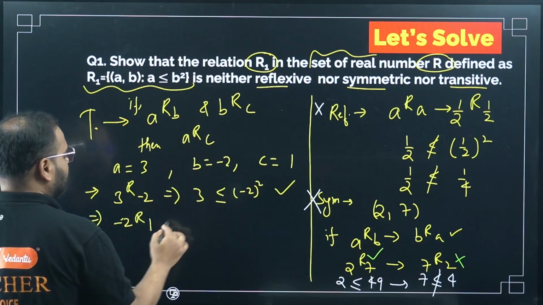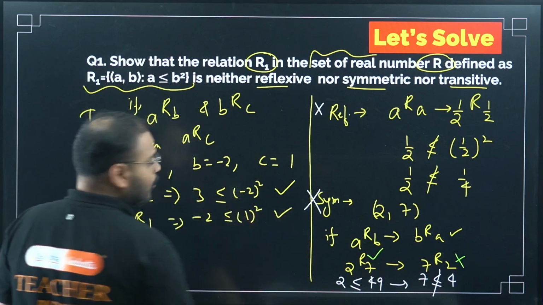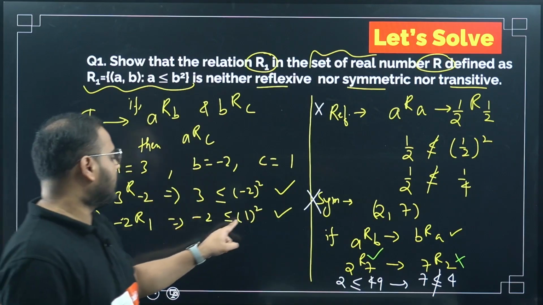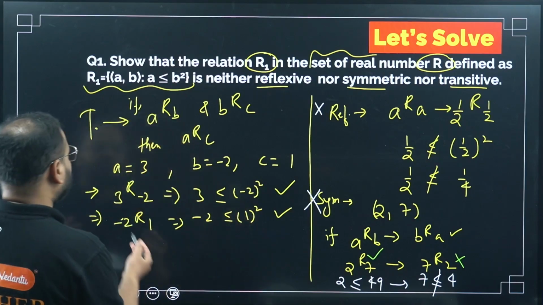Minus 2R1. What does it mean? It means minus 2 is less than 1 square. Valid or not? Valid, sir. Minus 2 is a negative number. 1 square will be the number 1. Obviously a negative number is less than any positive number. Next is going to be what?